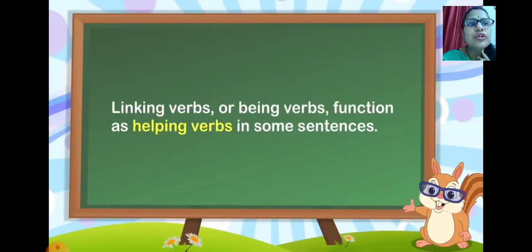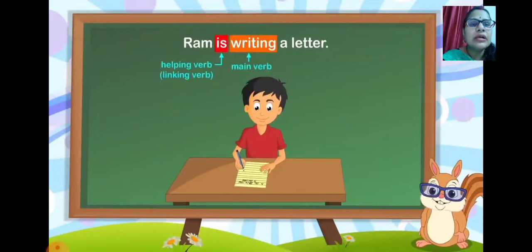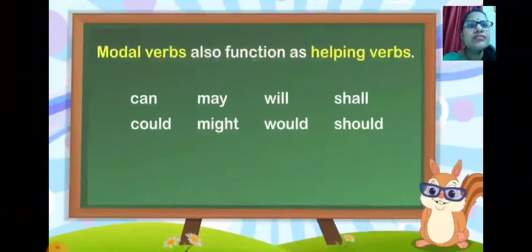Linking verbs or being verbs function as helping verbs in some sentences. You can call them helping verbs also, because is, am, are, was, were, you have heard that these are called helping verbs. As an example, Ram is writing a letter. Now the main verb is writing, but the helping verb is here, as it's joining Ram and writing, and it's needed over there to understand the sentence in a perfect way. So that is the reason it becomes your linking verb, and your main verb is writing over here. Hope you have understood with this example.